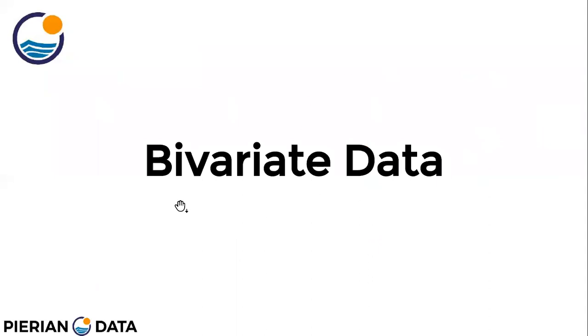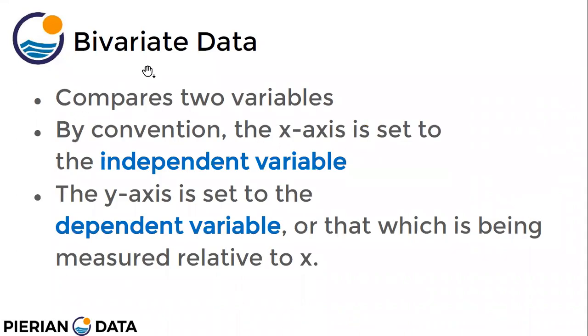Now, until now, we're talking about only just one single variable data or monovariate data, right? There is only one scale. Now we'll be talking about bivariate data or two variables together. Bivariate data compares two variables. By convention, the x-axis is set to the independent variable and the y-axis is set to the dependent variable, or that which can be measured related to x.